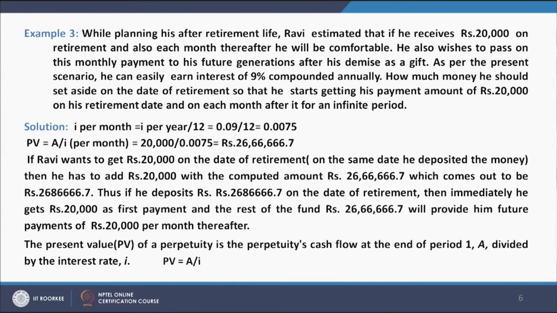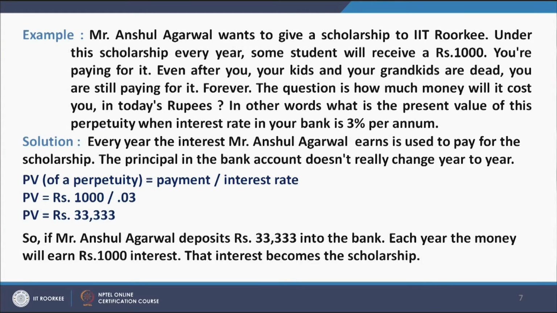The present value PV of the perpetuity is the perpetuity's cash flow at the end of period 1, which is A, divided by the interest rate. Let us take an example.